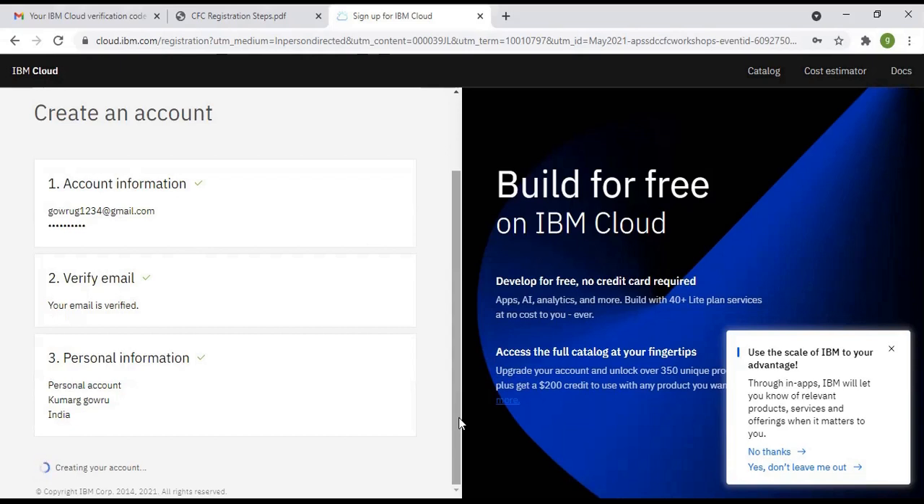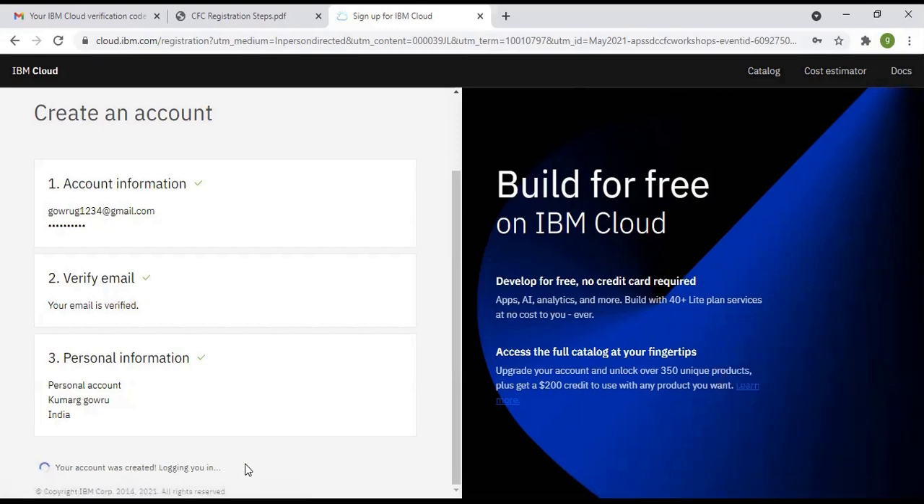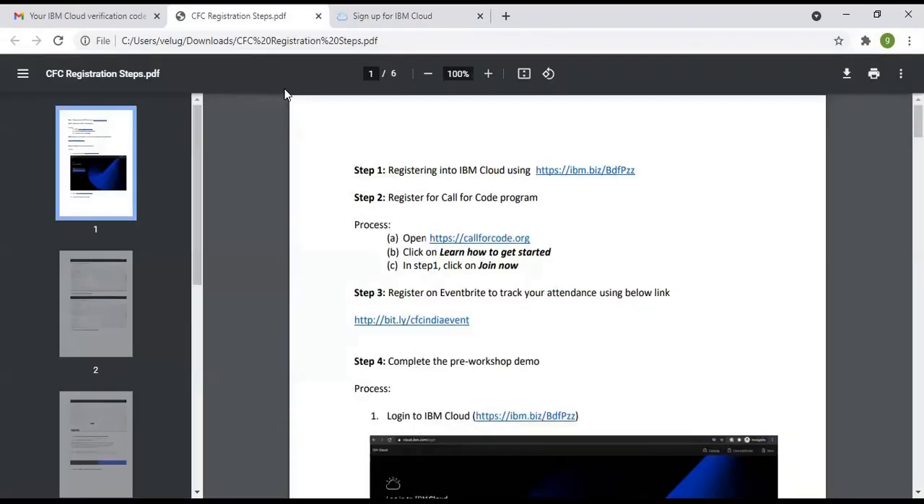Now we will go to the second step. The second step is related to the registration process for the Call for Code program. Okay, here the process is going on. Please wait until the process is completed. After it is completed, we will move to the second step. So your account was created, logging you in. Okay, now we will see the second step.